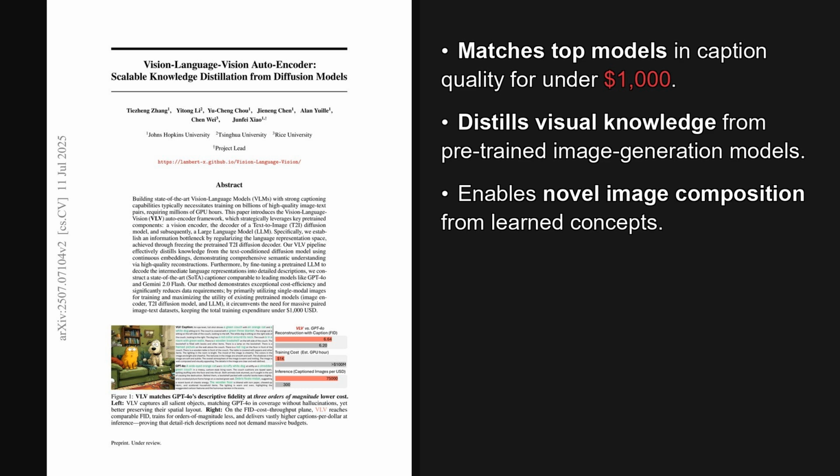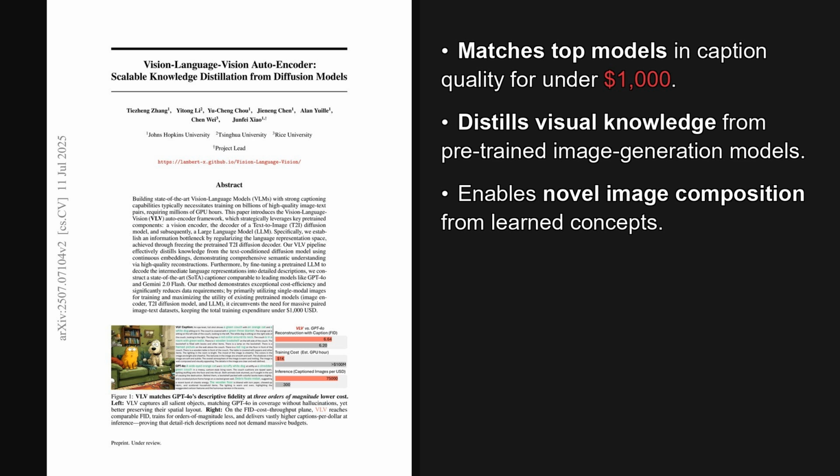I'm Alex, and today we're looking at a paper from the Hugging Face trending list, published on July 9th, 2025, just about a week ago. This paper introduces a framework for building a state-of-the-art image captioner, comparable to models like GPT-4o, for less than $1,000. The paper is titled Vision Language Vision Auto-Encoder, Scalable Knowledge Distillation from Diffusion Models, and the implications for making powerful AI more accessible are pretty significant.